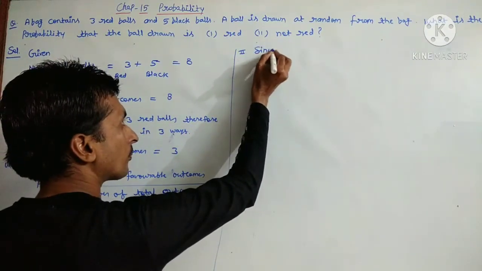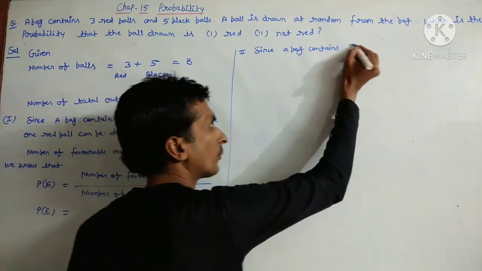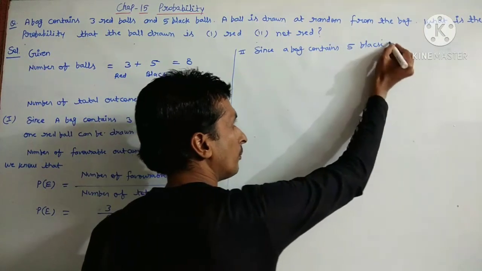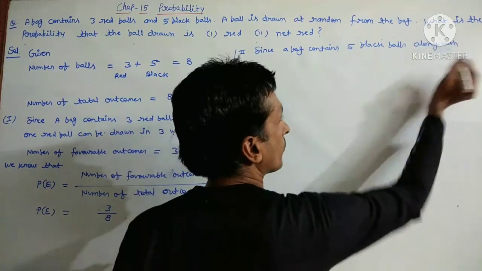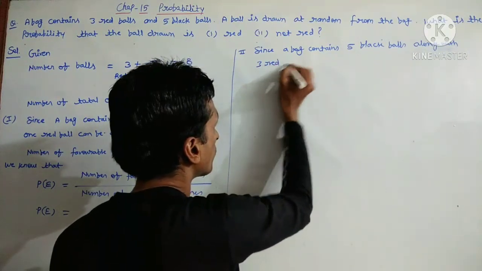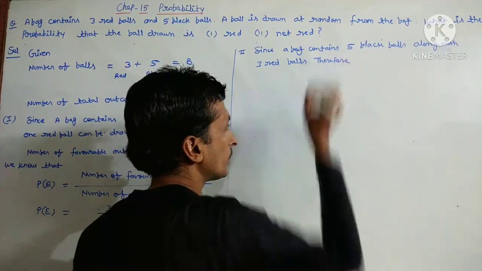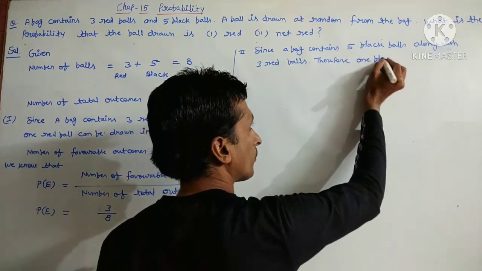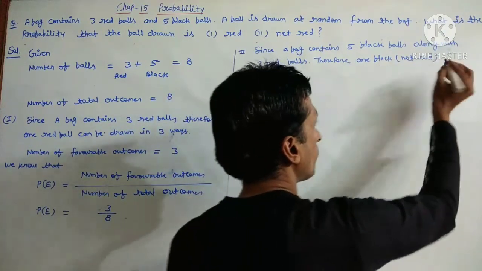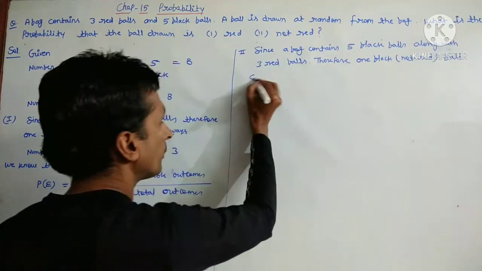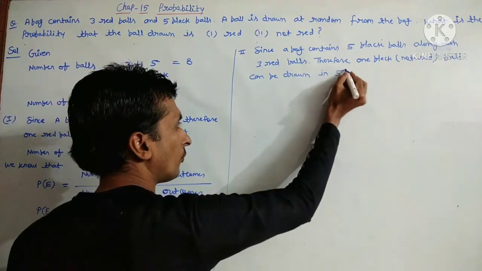Since a bag contains 5 black balls along with 3 red balls, therefore one black ball, not red, can be drawn in 5 ways.